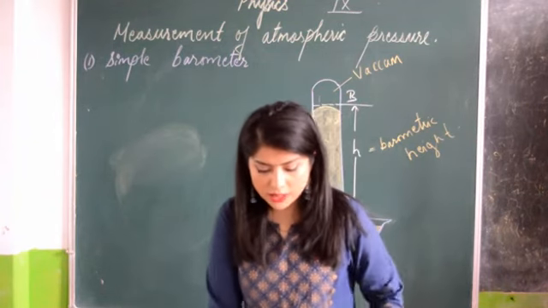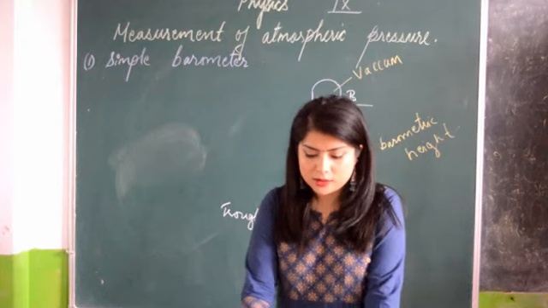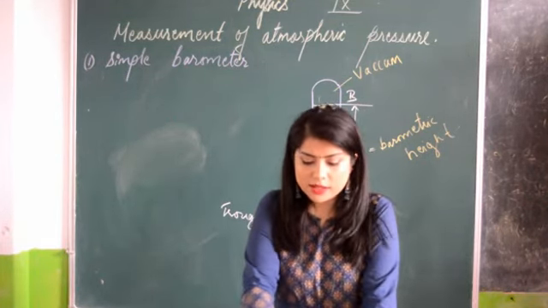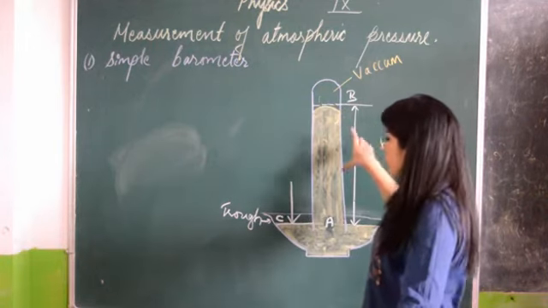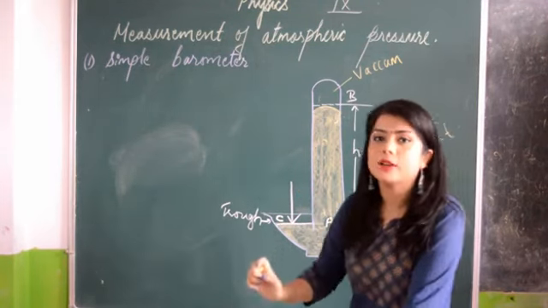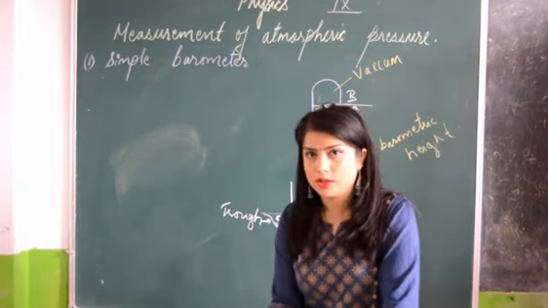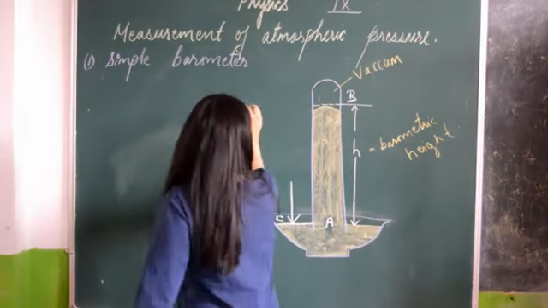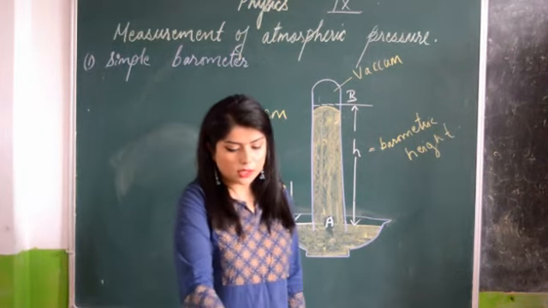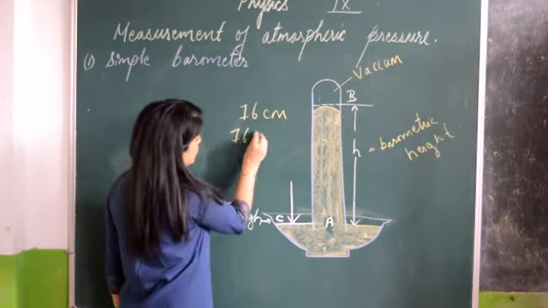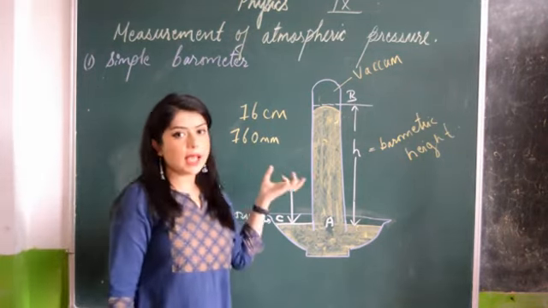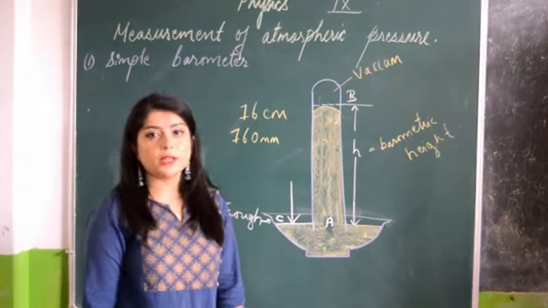Now, the barometric height at normal temperature and pressure is 76 centimeter. We have taken a test tube of 1 meter. The length of this test tube is 1 meter. But at sea level or at normal pressure of the atmosphere, this will be 76 centimeter. 76 centimeter is equal to 760 millimeter, which I have already told you. 760 millimeter is actually the normal atmospheric pressure.